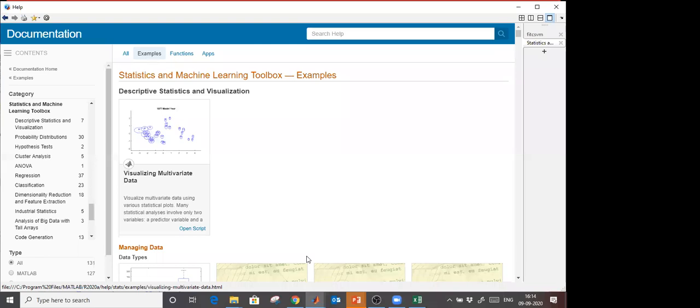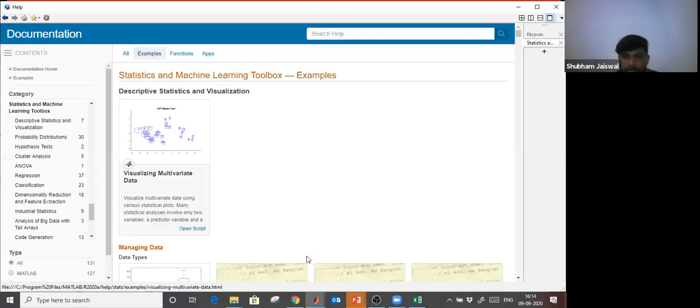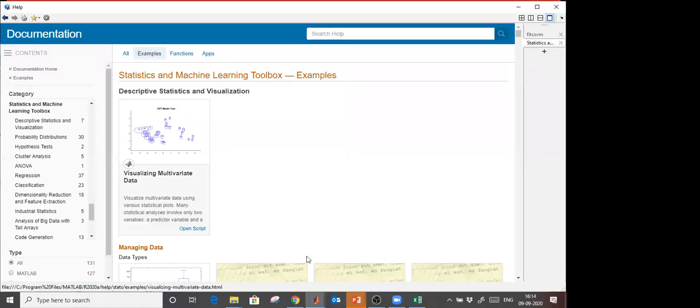Okay, if you want another data set, I hope you are aware of Git and GitHub. You can search on Google and you can download different kinds of data sets also. Right now, because of the internet, it is not a big task to get data. You can get it from GitHub, and there are lots of other platforms. The data which I am using, I downloaded from GitHub. So this kind of data set is very easily available on websites. Just search on Google and you will get that data set.